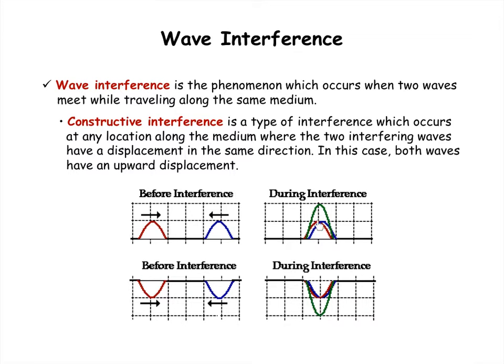During interference, they are physically on top of each other, the red and the blue, and they add. The red has an amplitude of 1 and the blue has an amplitude of 1, and when they interfere, they create a pulse that has an amplitude of 2. They act to construct on each other. They're building on each other. The same goes with these two troughs down here. When the red and the blue trough, both of amplitude 1, meet up, you wind up with a really big trough with an amplitude of 2. At the bottom of this slide, you'll see a hyperlink to a YouTube video showing constructive interference.